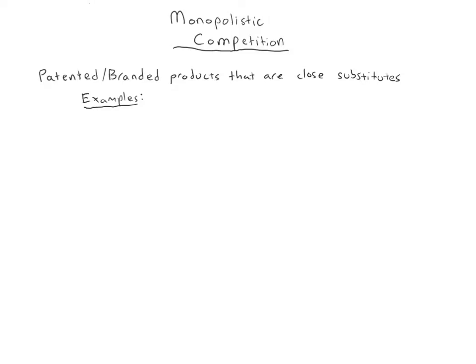And classic examples of situations like this would be different types of colas. So only Coke can sell Coca-Cola, only Pepsi can sell Pepsi-Cola. There's RC Cola, generic colas like Sam's Choice, but all of these colas are pretty similar. A lot of people would have a preference for one or the other, but by and large people see them as close substitutes. So each type of cola a company has a monopoly over, and yet they're still competing, hence monopolistic competition.